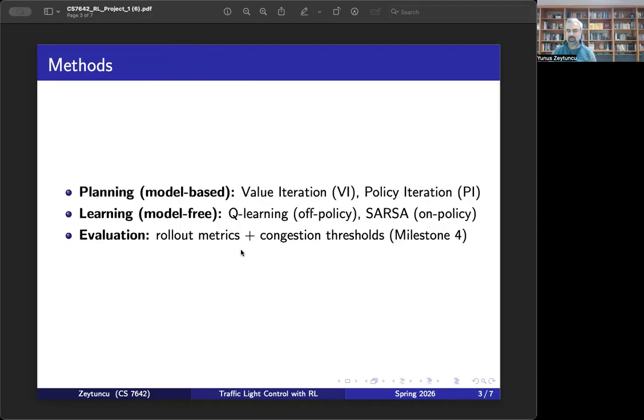Our methods come in two different categories, model-based and model-free. Model-based are classical value iteration and policy iteration, and we need this to make sure we have a nicely working environment to validate the correctness of the environment. But then we switch to model-free learning, where we have two methods, Q-learning, which is an off-policy method, and SARSA, which is an on-policy method. Then we evaluated the performance of these methods.